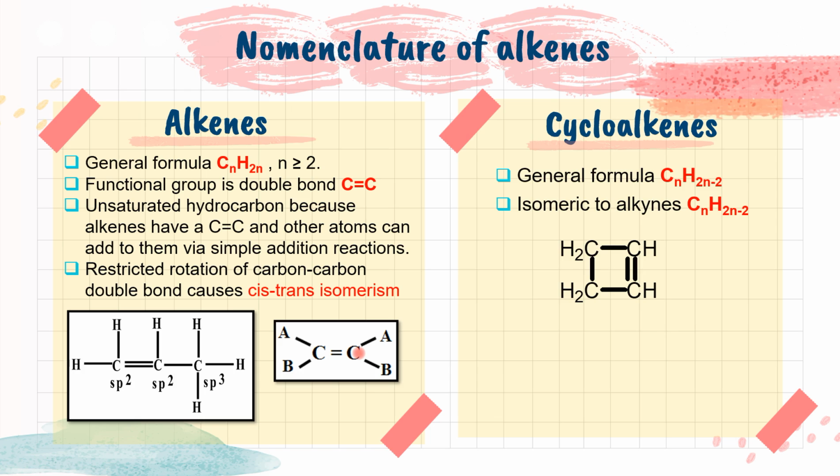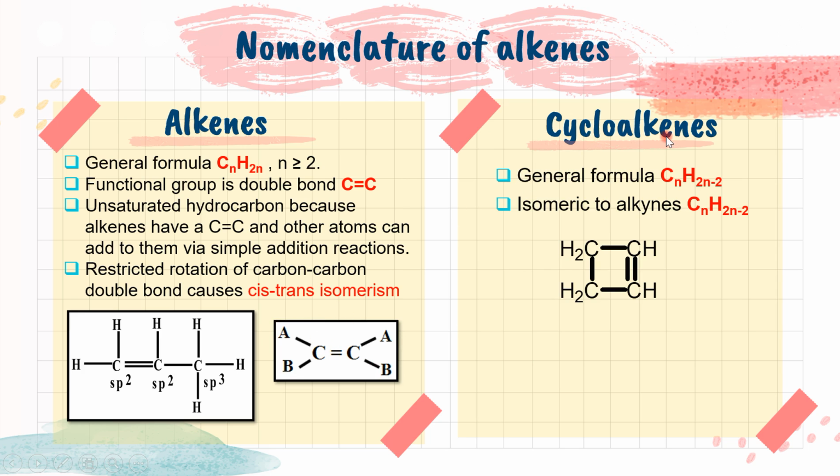Next, because of the restricted rotation about C double bond C, it can exist as cis-trans isomerism. However, it has a requirement: it must have two different groups attached to each carbon in order to exist as cis-trans isomerism.